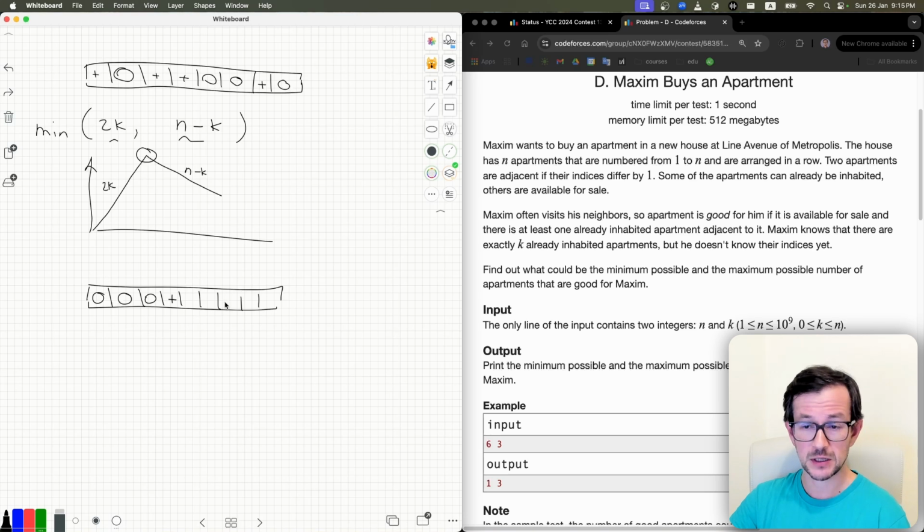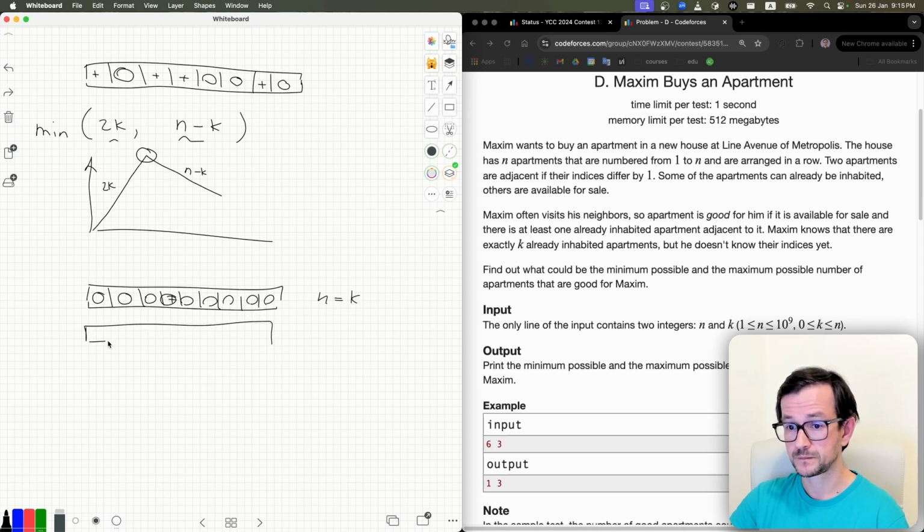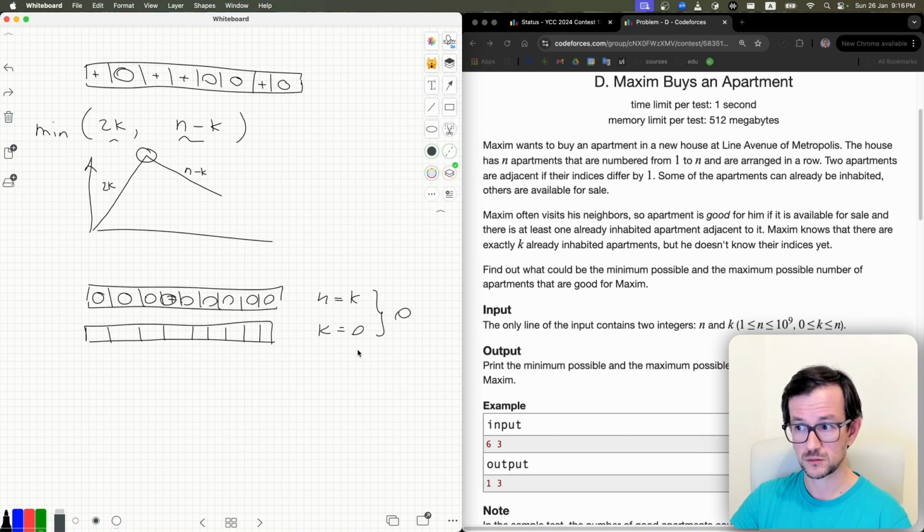It happens in two cases. One case is when all apartments are occupied, so when n equals k, and another case is when nothing is occupied, so you also have 0 good apartments. So if k is 0. So if n equals k or k equals 0, the answer is 0 for the first question, and if not, the answer is 1. So that's it.